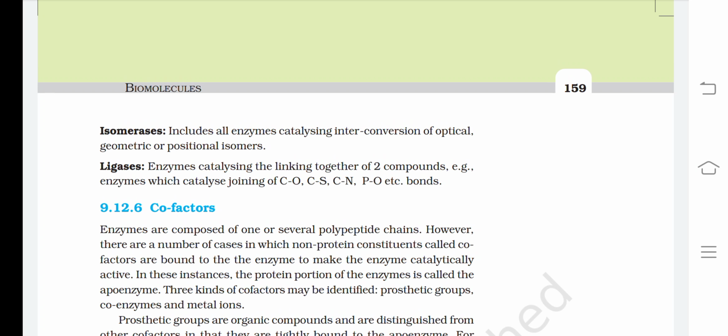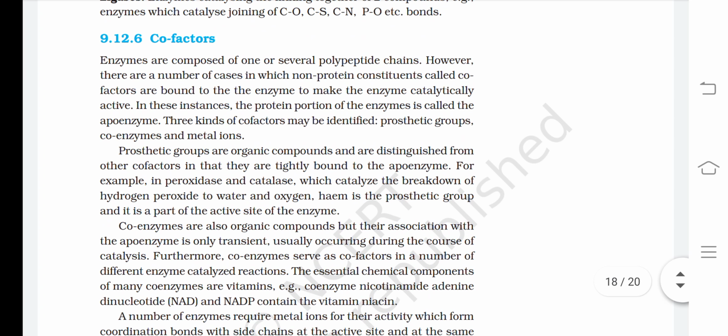Ligases: enzymes catalyzing the linking together of two compounds. Example: enzymes which catalyze joining of C-O, C-S, C-N, P-O, etc. bonds. Cofactors: enzymes are composed of one or several polypeptide chains.